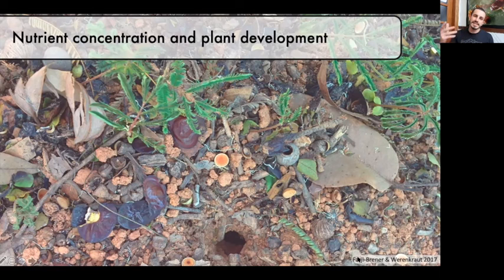When ants take a resource and bring it to the nest, they concentrate the nutrients close to the nest. And also, when they take seeds, they put the seeds in a place with a higher nutrient concentration. So that could help the development of plants, for example.